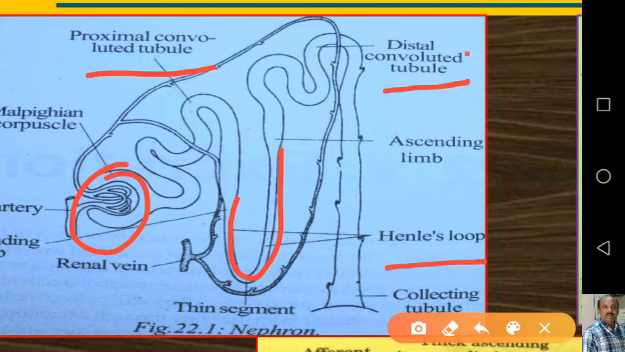Distal means a convoluted tubule which is far away from the Malpighian corpuscle. That's why it is called the distal convoluted tubule. So proximal is near to the Malpighian corpuscle, and distal is far away from it. These two tubules are abbreviated as PCT and DCT. The distal convoluted tubule further opens into the collecting tubule. The collecting tubules from all the nephrons are joined together into a straight collecting duct.